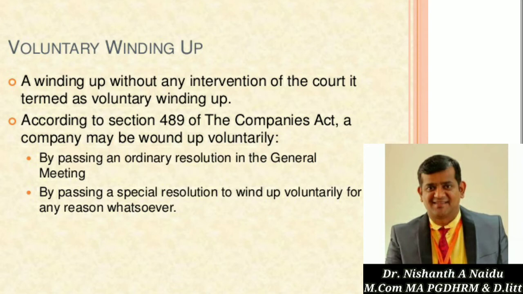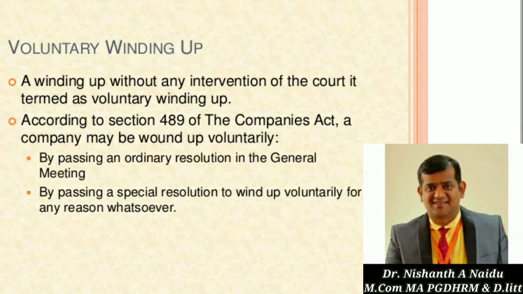According to Section 489 of the Companies Act, a company may be wound up voluntarily by passing an ordinary resolution in general meeting or by passing a special resolution to wind up voluntarily for any reason whatsoever. So if the company passes a resolution, whether ordinary or special, the company can close down without the intervention of the court. That is what we call voluntary winding up.